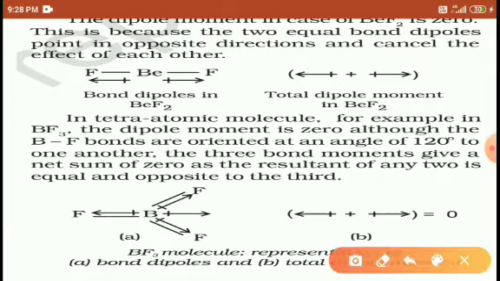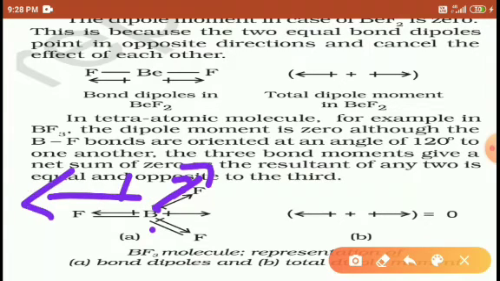Right, students? Understood? Similarly, look here, students. One more example I'm giving here. Boron trifluoride. Here fluorine is also applying force to carry electrons. This is also applying force to carry electrons. This is also applying force. All of them are applying force, but the net dipole moment is 0, because the terminal element is more electronegative and the central element is less electronegative.